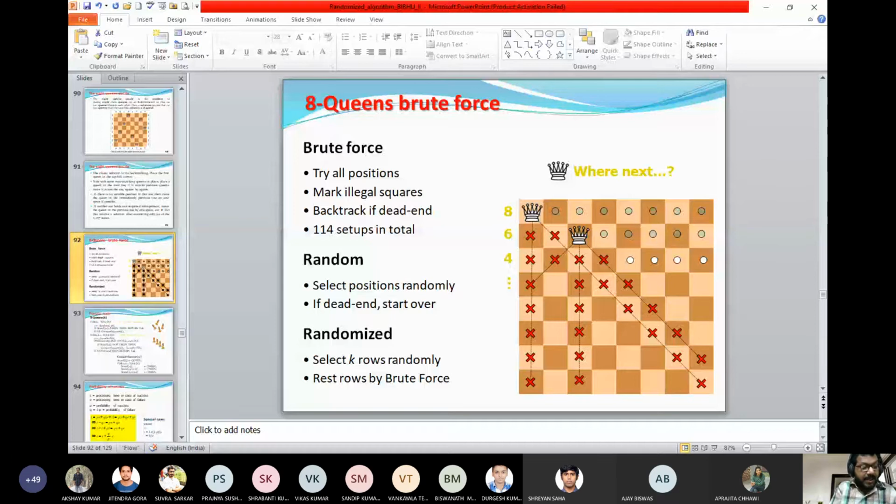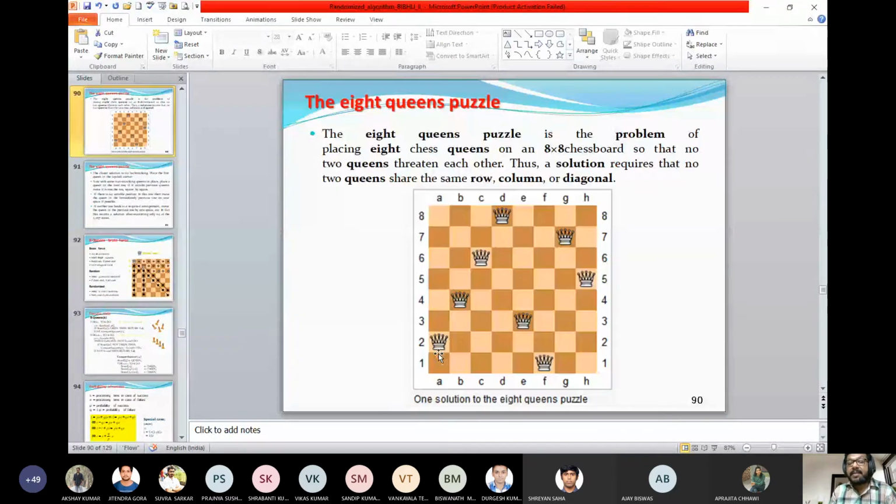I am going to discuss 8 tuples, looking into this particular solution. We are placing this is 2, this is 4, this is 6, and this is 8, this is 3, 1, 7 and 5.